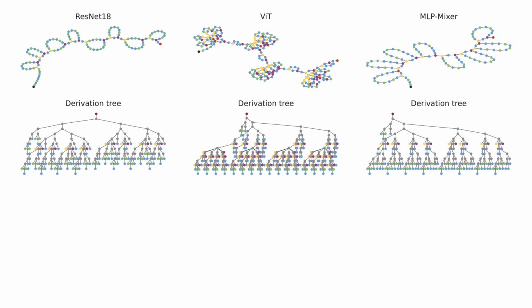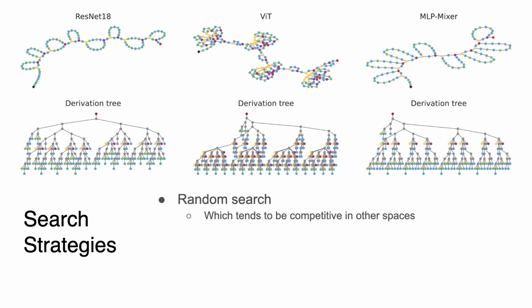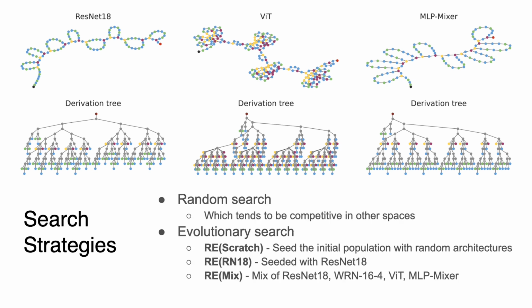And in order to explore our search space, we look at a few common search strategies: random search, which tends to be competitive in other spaces, and evolutionary search, where we seed the initial population either with randomly generated architectures, ResNet 18s, or a mix of ResNets, wide ResNets, vision transformers, and MLP mixers.